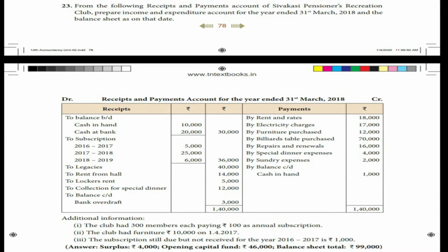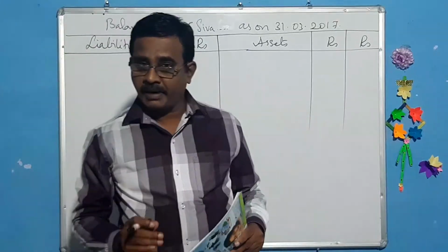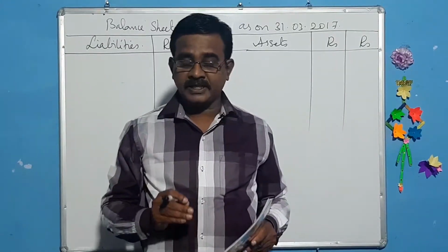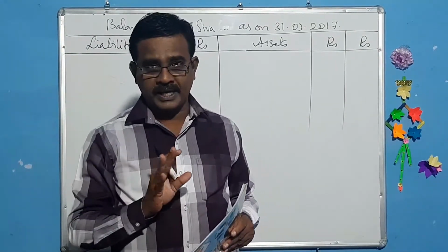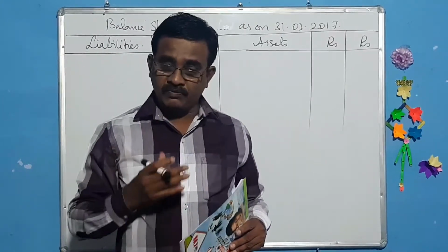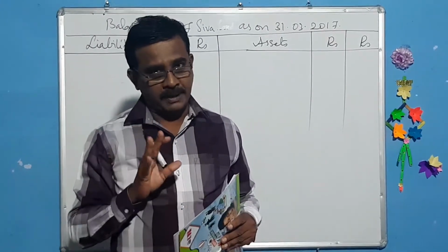Additional information: the club had 300 members, each paying 100 rupees as annual subscription. The club had furniture 10,000 rupees on 1st April 2017. The subscription still due but not received for the year 2016-17 is rupees 1000. My dear students, in this sum they have not given the opening capital fund. So we have to prepare that opening capital fund.